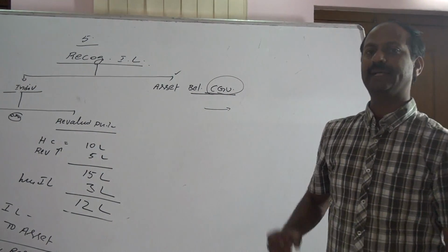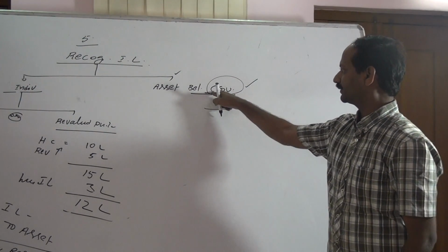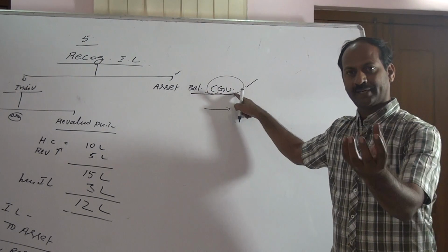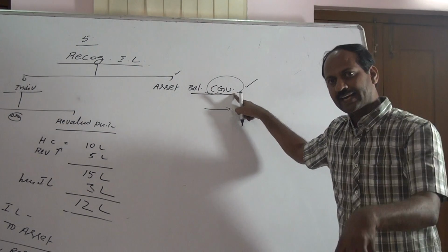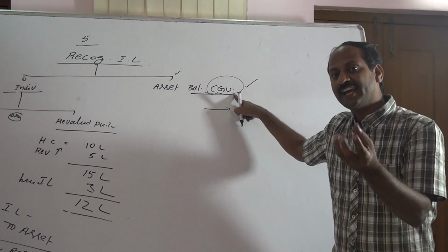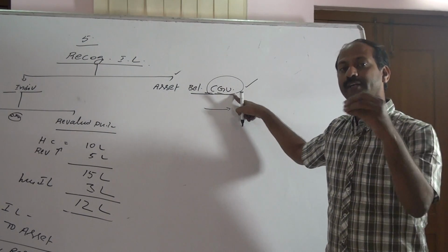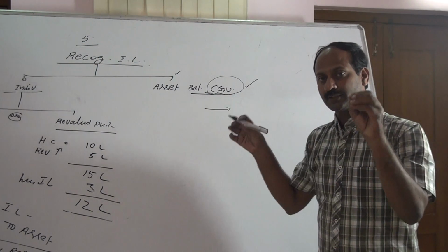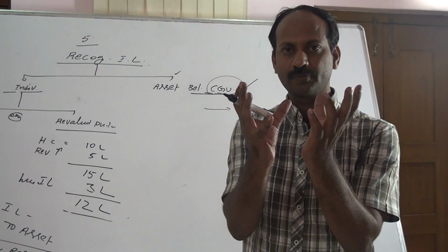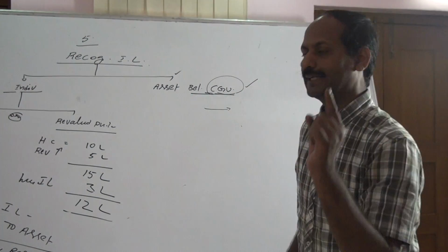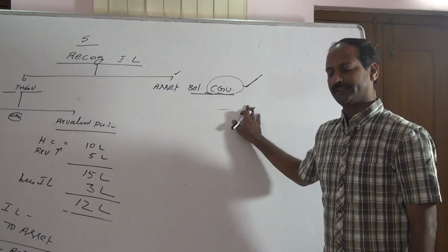That group is technically called CGU, cash generating unit. A group of assets which can generate cash as a group, which cannot generate cash on its own. That kind of assets shall be grouped. The smallest group is technically called a cash generating unit.